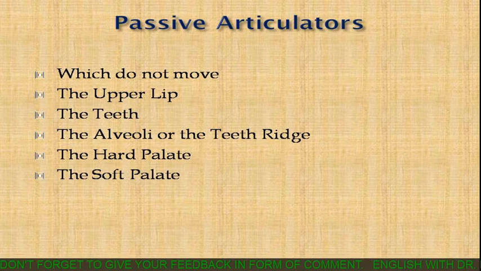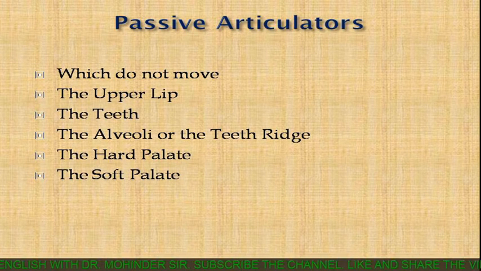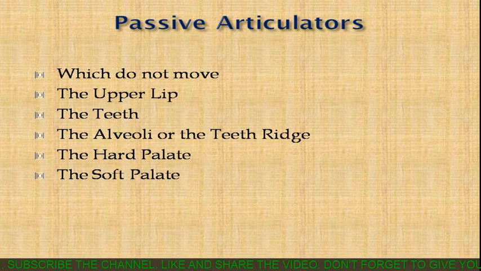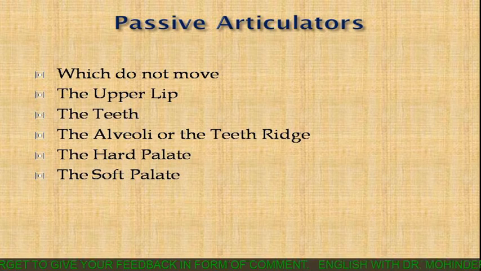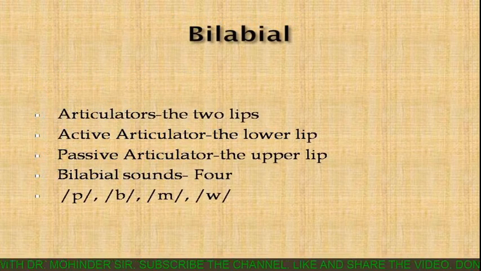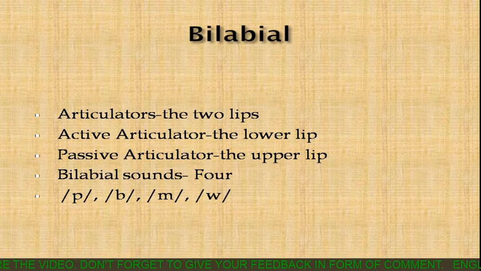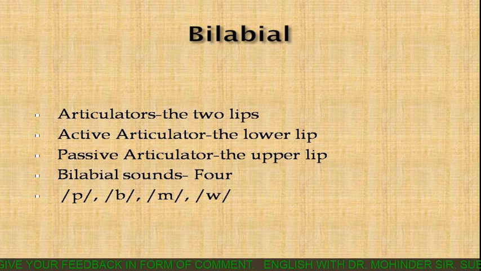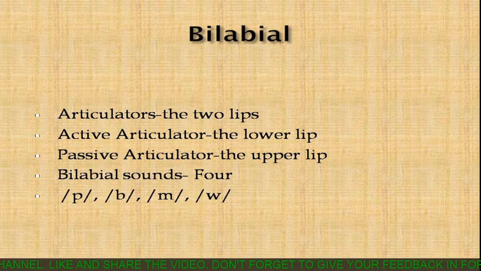Actually, in place of articulation, we only have to tell which is the active articulator and which is the passive articulator, and the number of sounds in each category. So on the basis of place of articulation, the 24 consonant sounds are divided into different categories. The first category is bilabial.